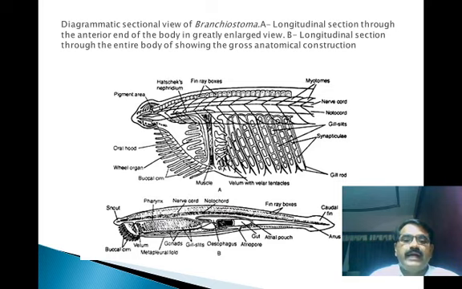They have an elongated body with two ends, the anterior end and the posterior end. At the anterior most end there is the head, and toward the posterior end there is the tail.